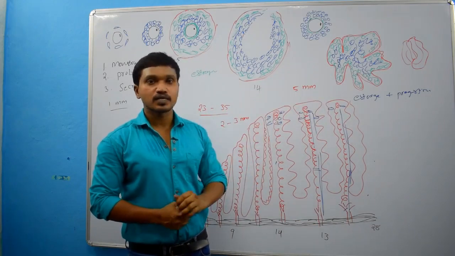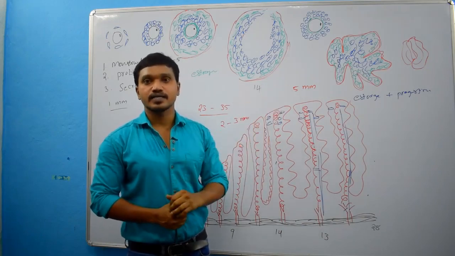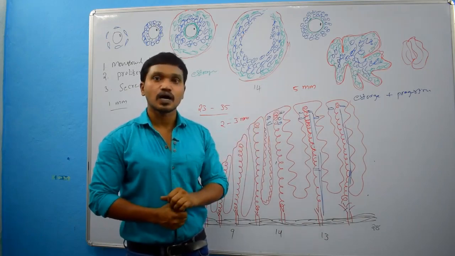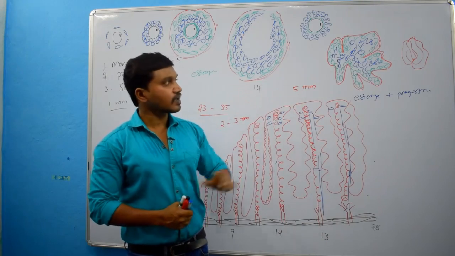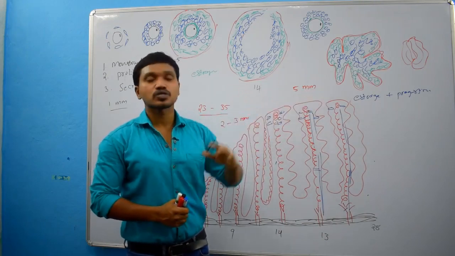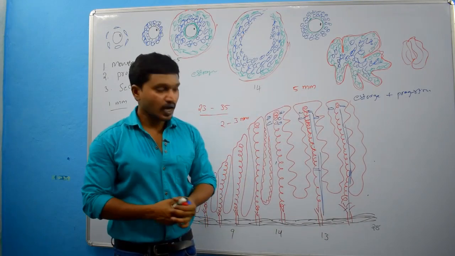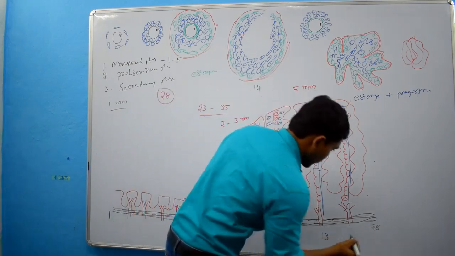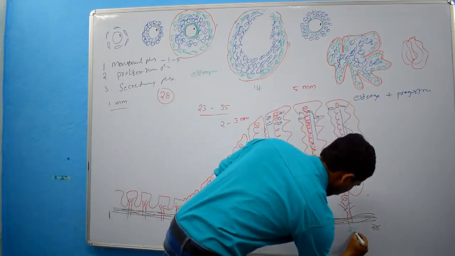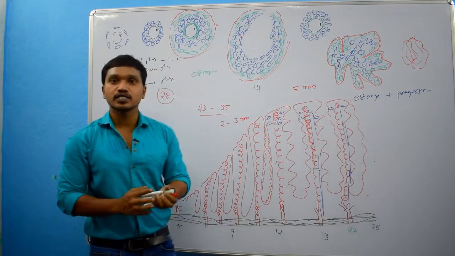After 12 days, the corpus luteum starts degenerating and becomes the corpus albicans. At that time, there will be a sudden withdrawal of estrogen and progesterone around the 27th day of a 28 day menstrual cycle.